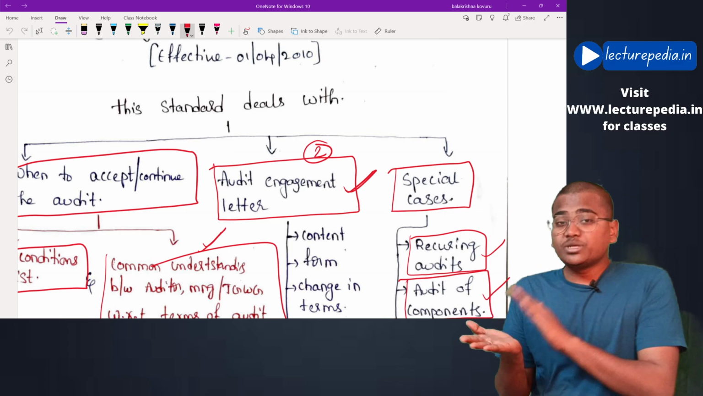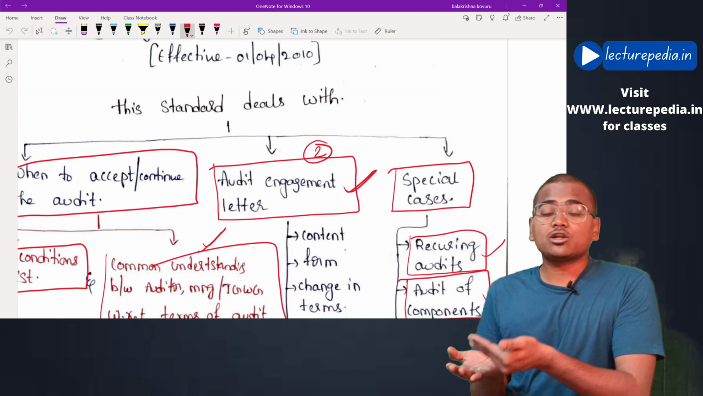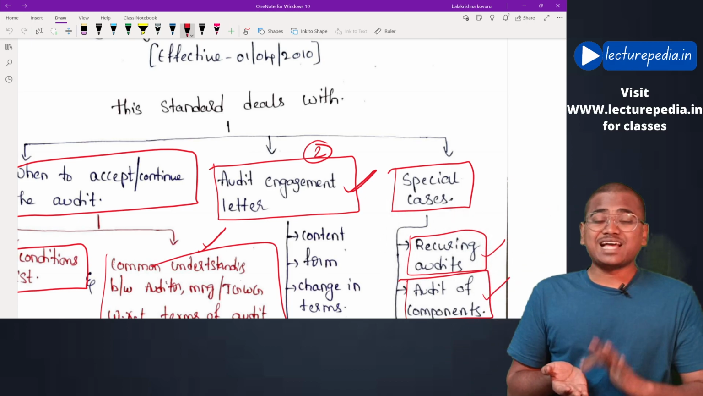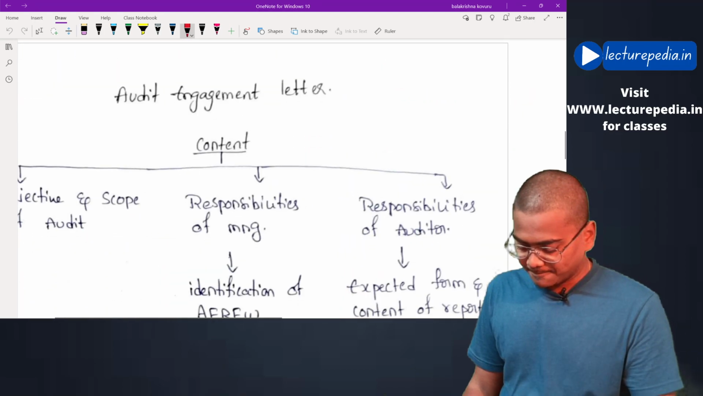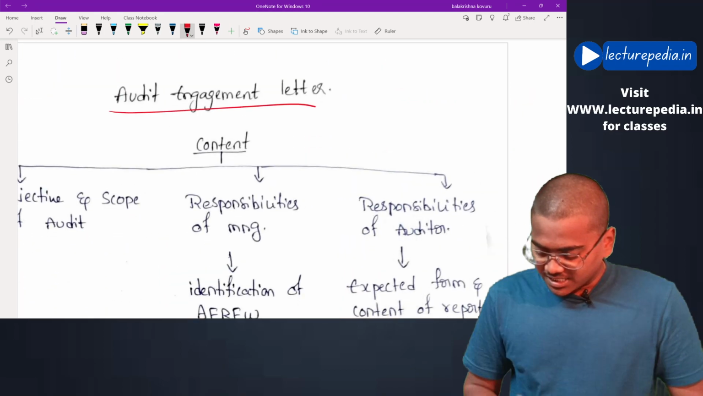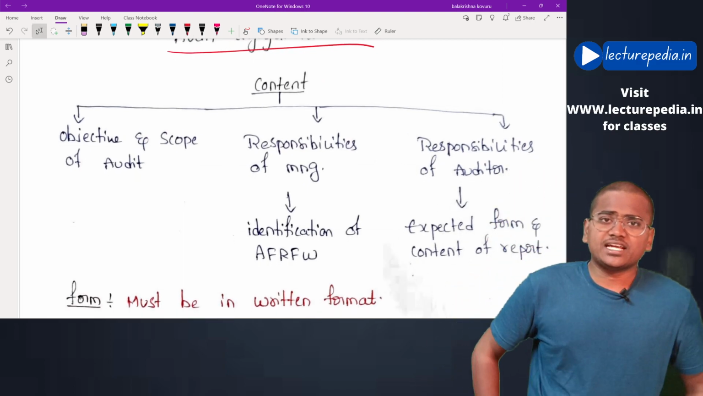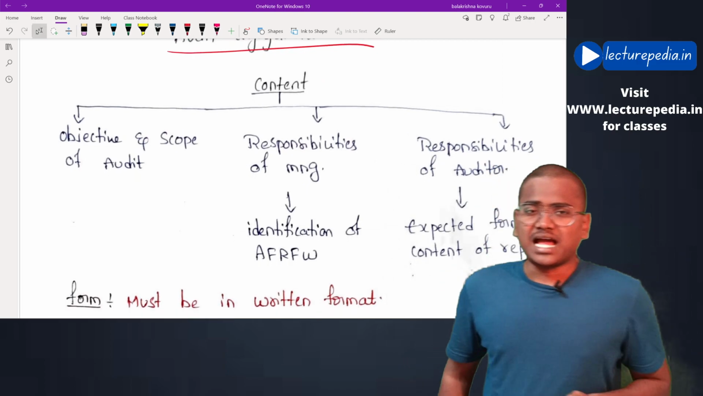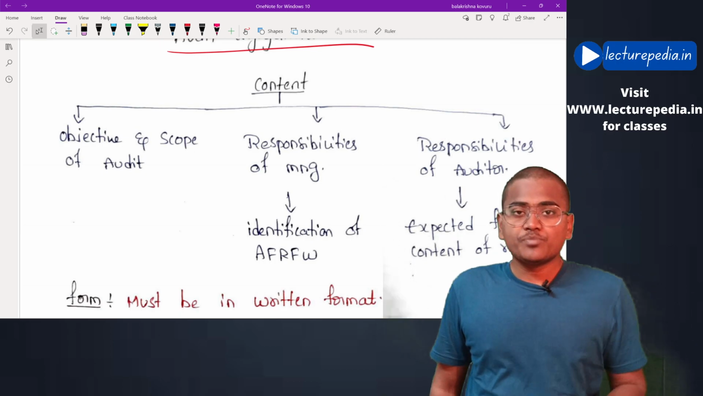Now what should be included in this audit engagement letter? And what should be the format of this audit engagement letter? These aspects will also be dealt with in this SA 210. Let us see the audit engagement letter contents. What are the contents that should be included in this audit engagement letter? The first aspect that should be included is the objective and the